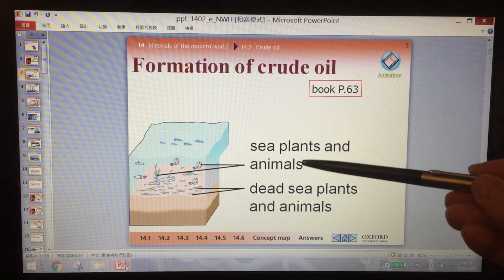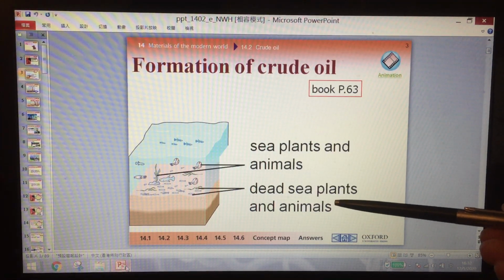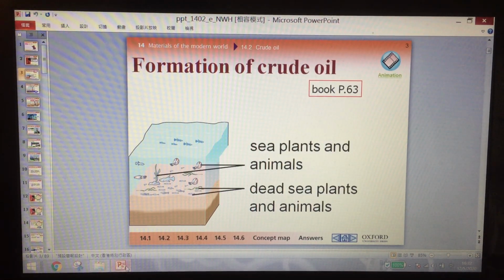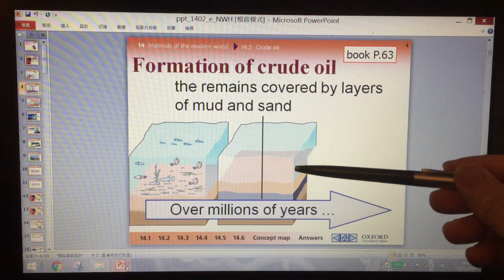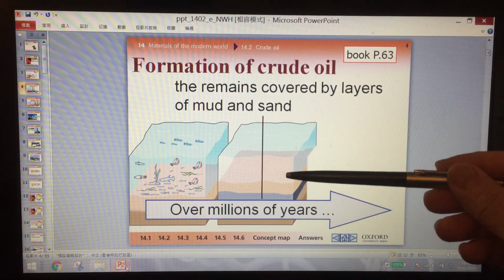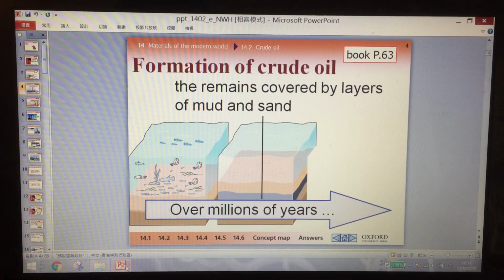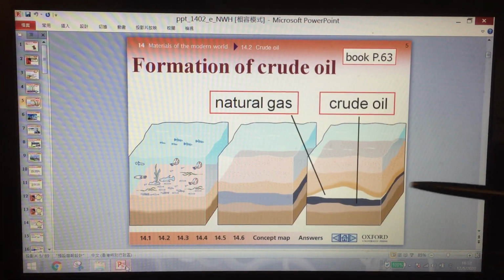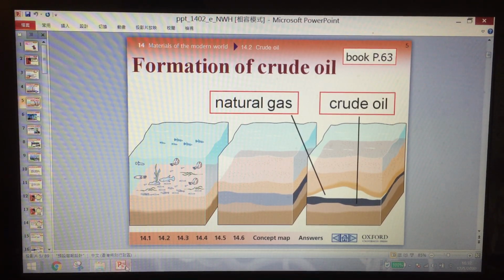When the plants or animals die, their dead bodies will sink to the bottom of the sea. And then the sand and mud will cover many layers, and over millions of years, they will become crude oil and natural gas.